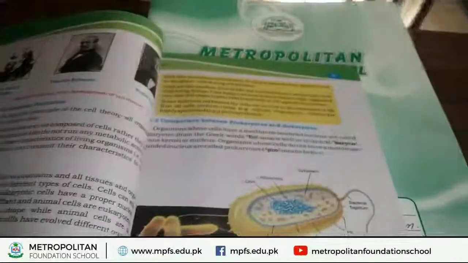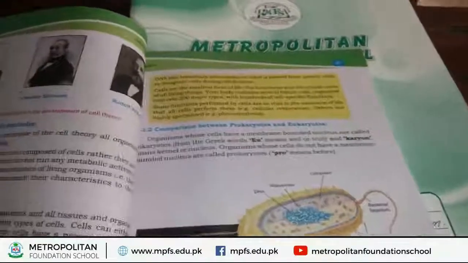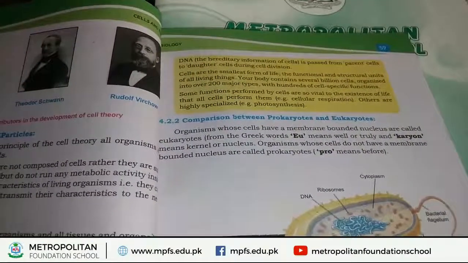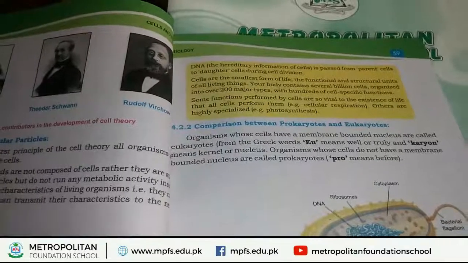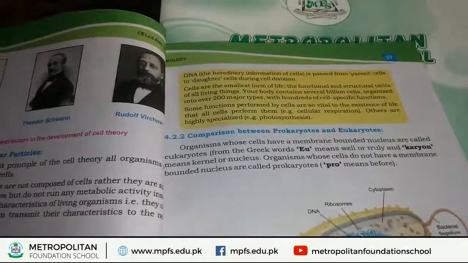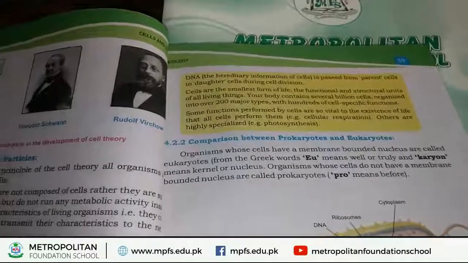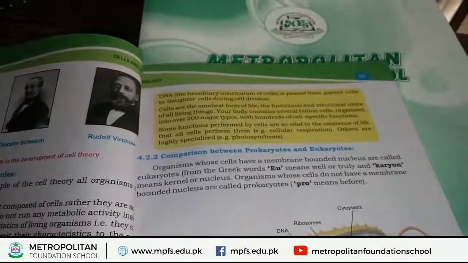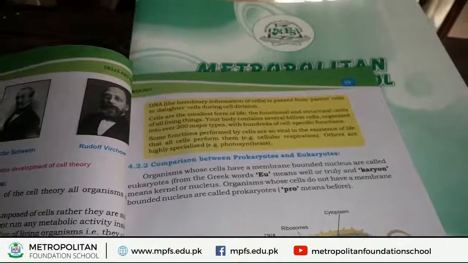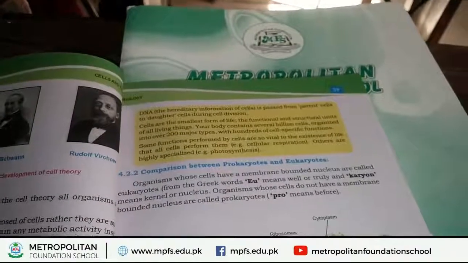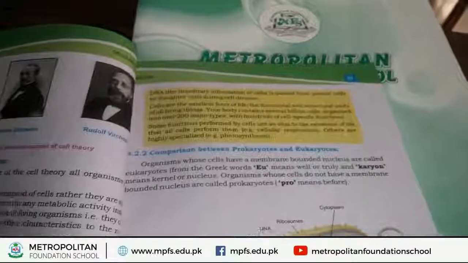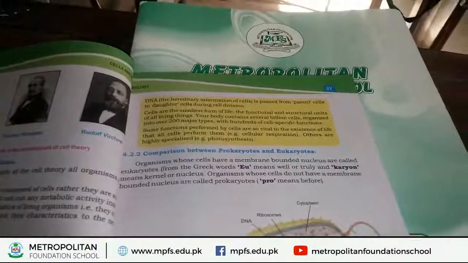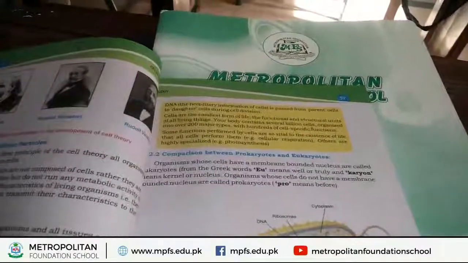Now, we start another topic of this chapter, that is prokaryotes and eukaryotes. There are different types of cells present in the body of organisms. The first type is called prokaryotes and the second type is called eukaryotes. First of all, we discuss here eukaryotes. Organisms whose cells have a membrane-bound nucleus are called eukaryotes.